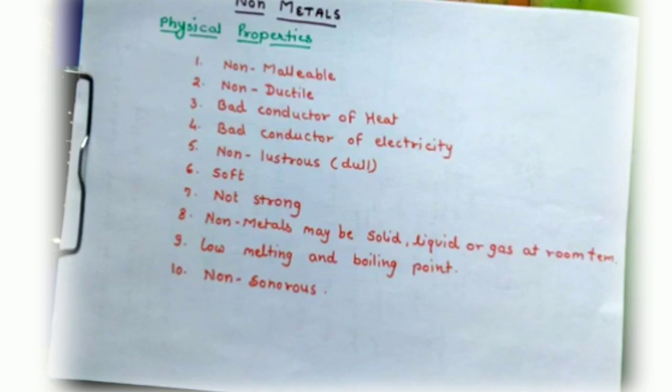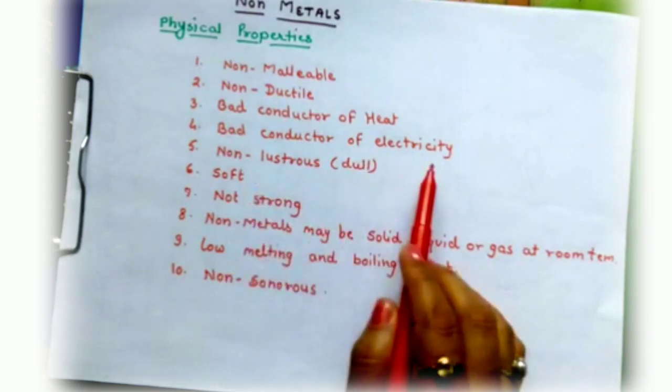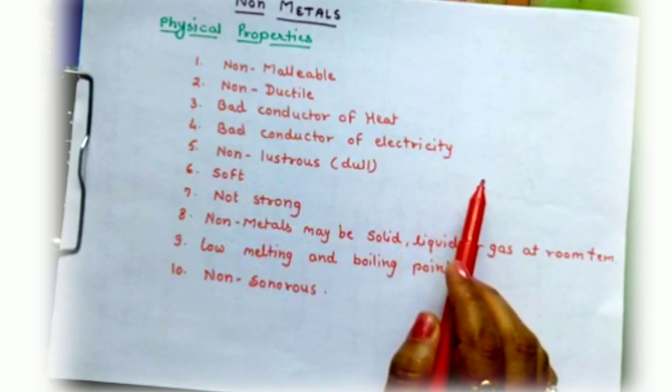So solid non-metals do not have the quality of malleability or the quality of ductility. Okay, so now the third, bad conductor of heat. Non-metals do not conduct heat. They cannot conduct heat. And bad conductor of electricity. Non-metals do not conduct electricity.